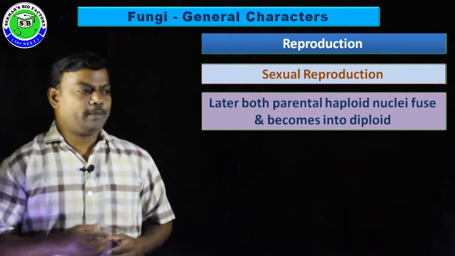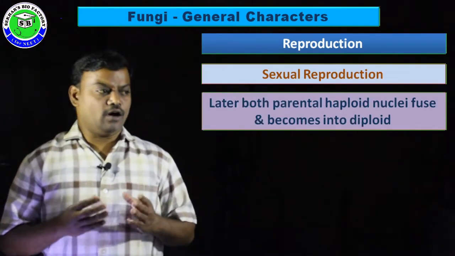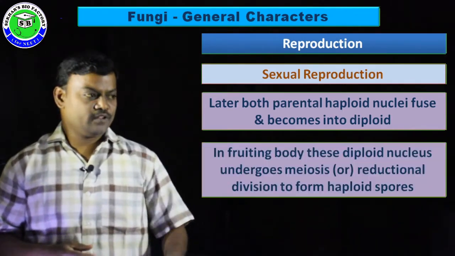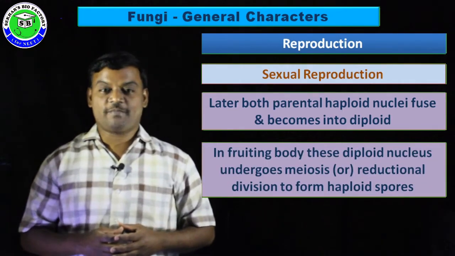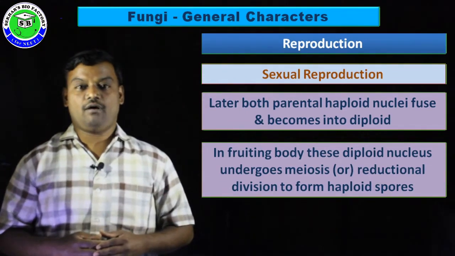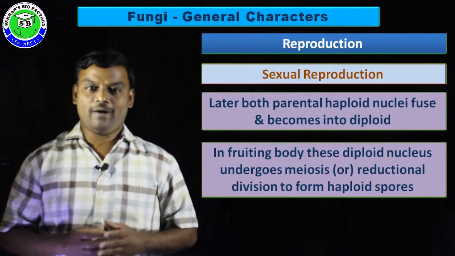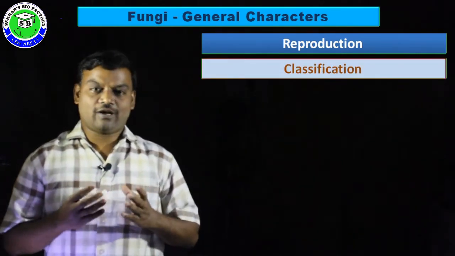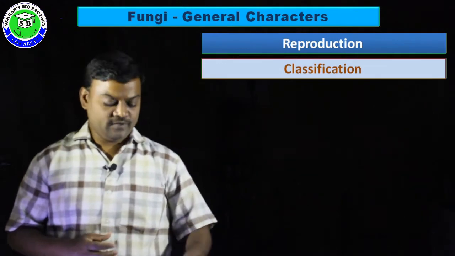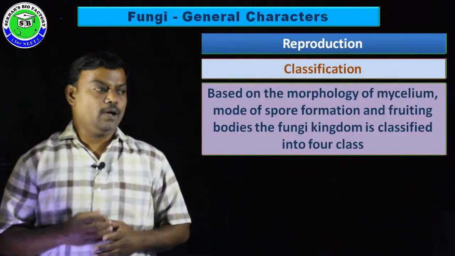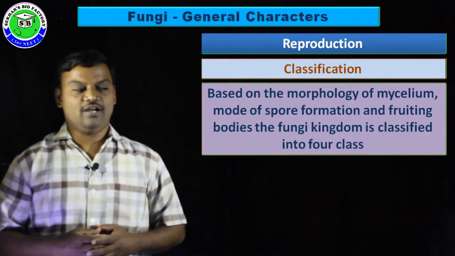Later, both parental haploid nuclei fuse to form a diploid zygote. This diploid zygote, which is present in the fruiting body, undergoes meiosis division or reductional division to form haploid spores.